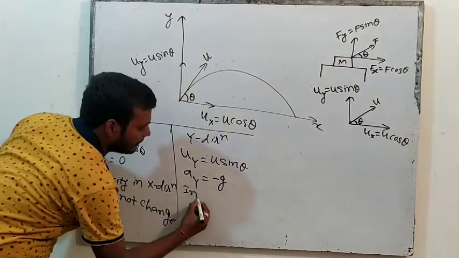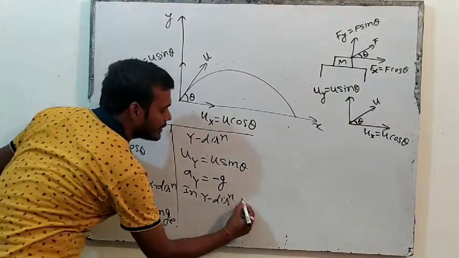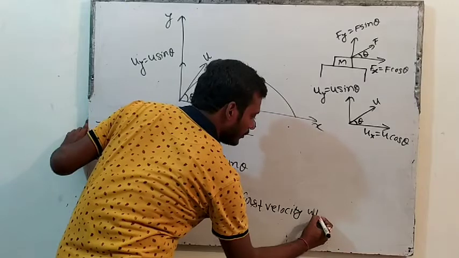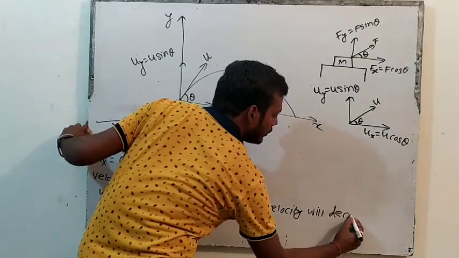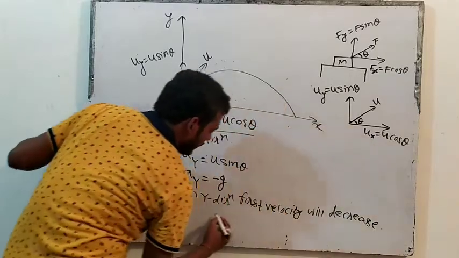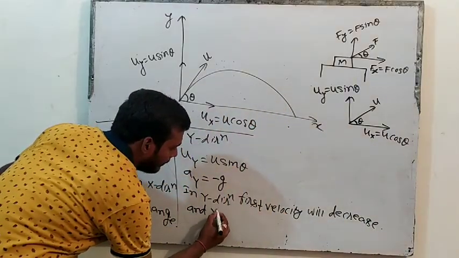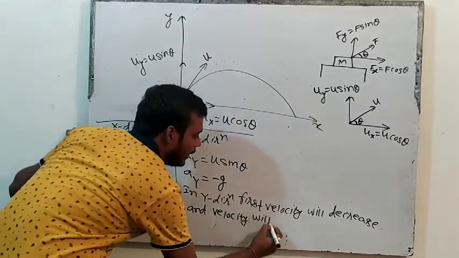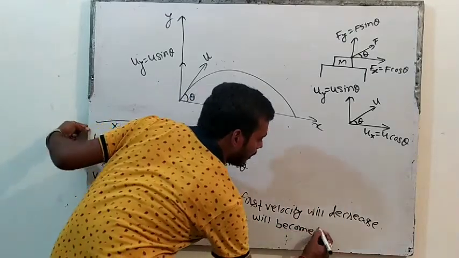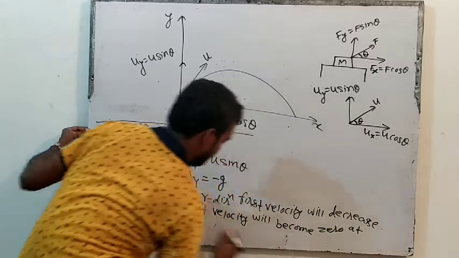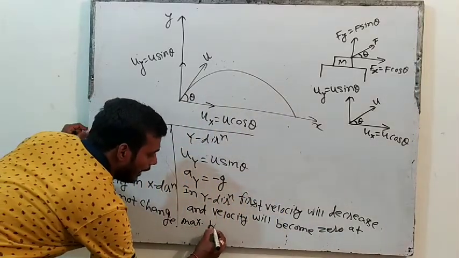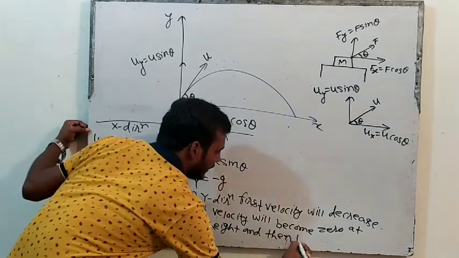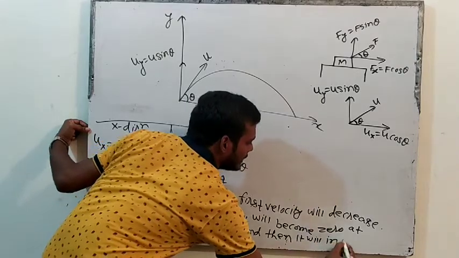So write it: in y direction first velocity will decrease, and velocity will become 0 at maximum height, and then it will increase.